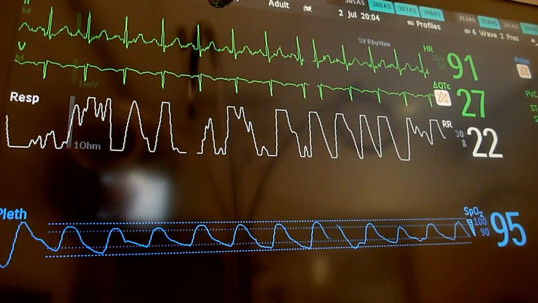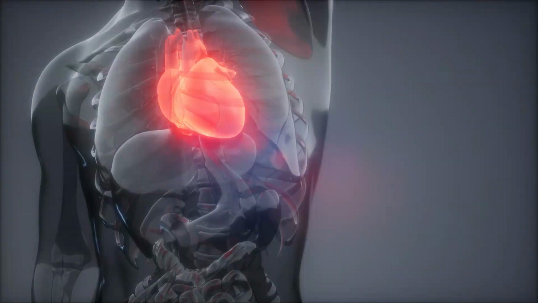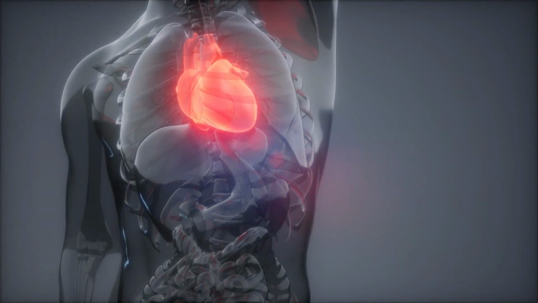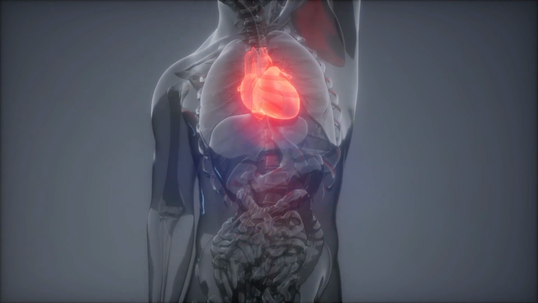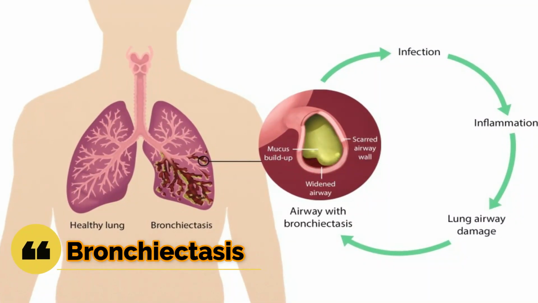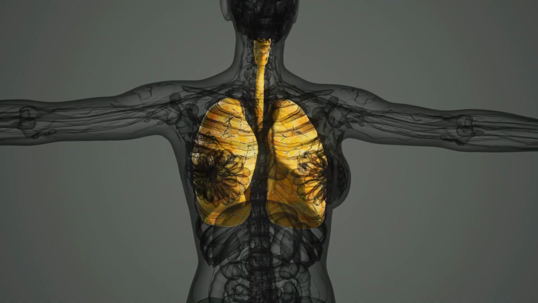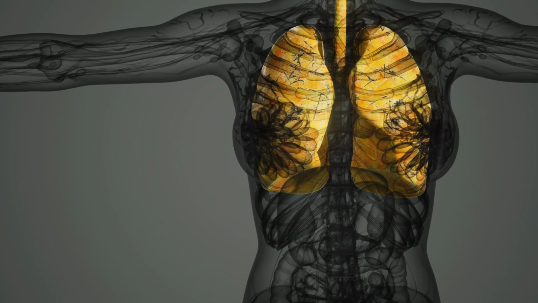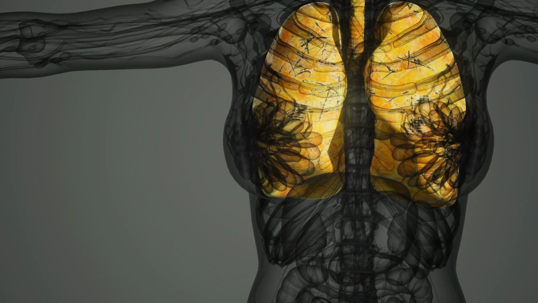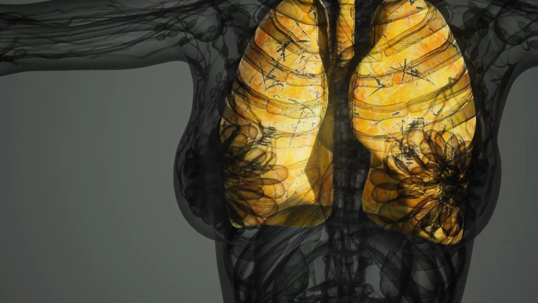Blood pressure in the lung arteries goes up. The heart must work harder to pump blood through the lungs. The extra effort eventually causes the heart muscle to become weak and fail. 7. Bronchitis. When the tubes that transport air into and out of your lungs are damaged, they might expand, become loose, and get scarred. This disease is known as bronchitis.